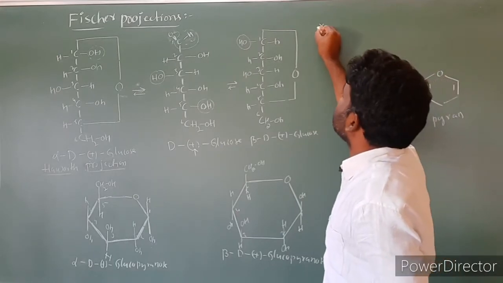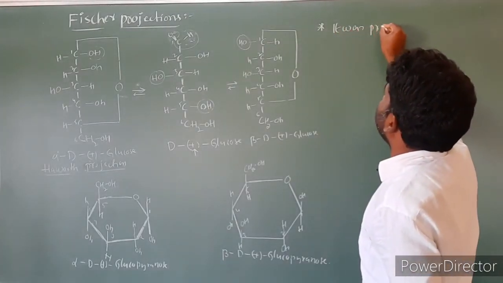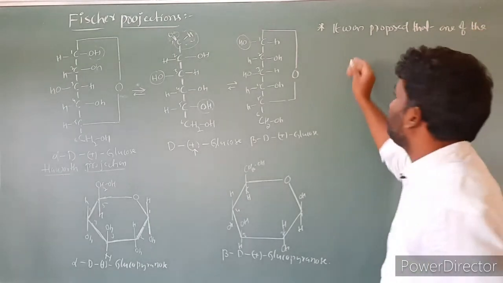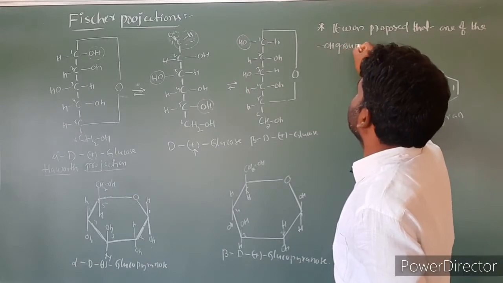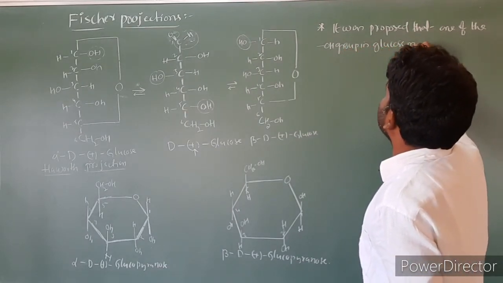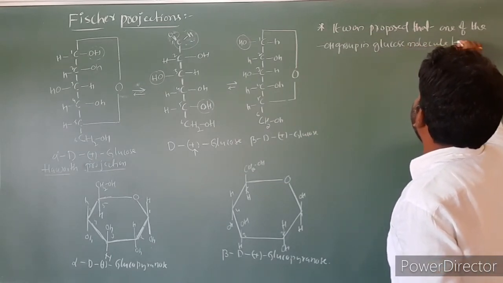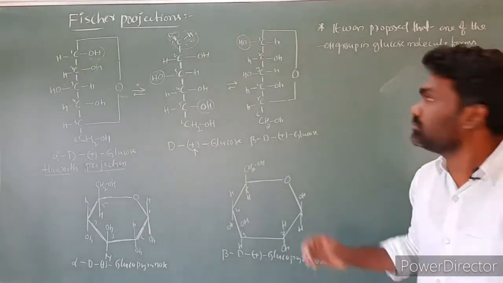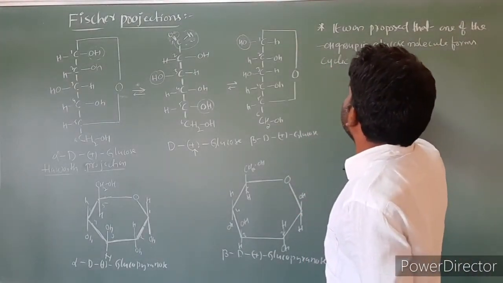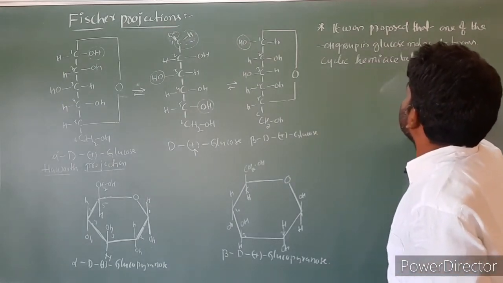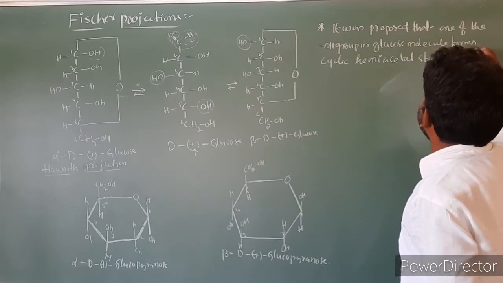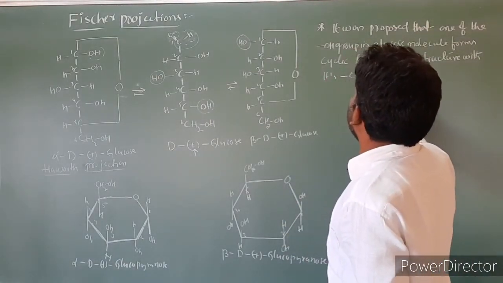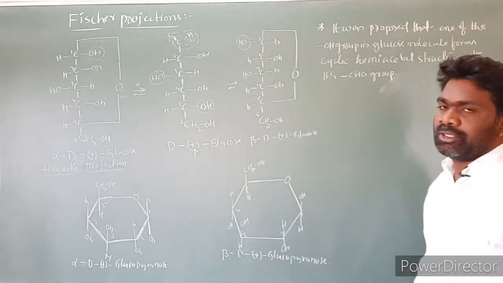In that, the first point: it was proposed that one of the OH groups in the glucose molecule forms a cyclic hemiacetal structure with its CHO group. This is point number 1.